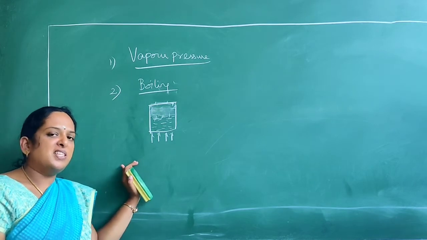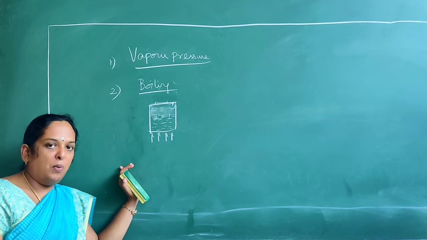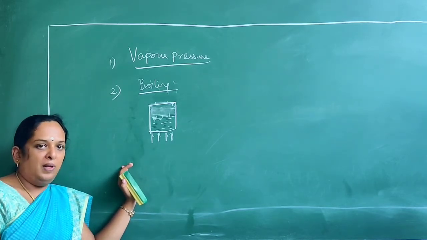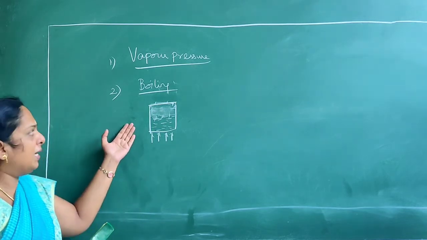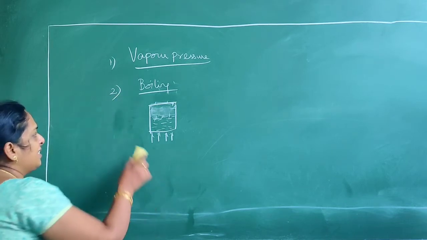In such a case, any liquid can come to boil at an ordinary temperature, not at the boiling temperature alone. That is called boiling point or boiling of the liquid.